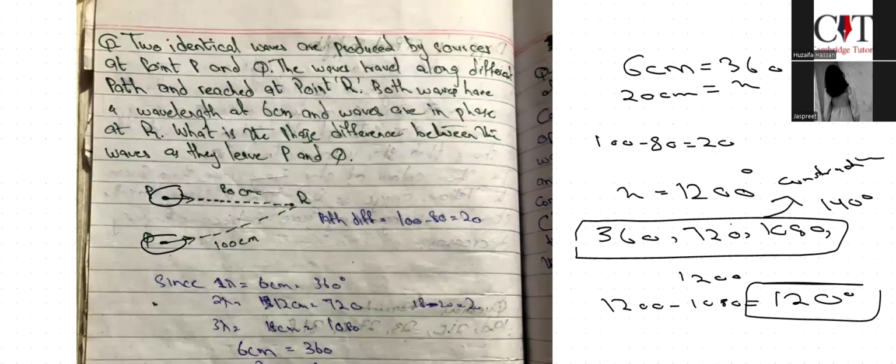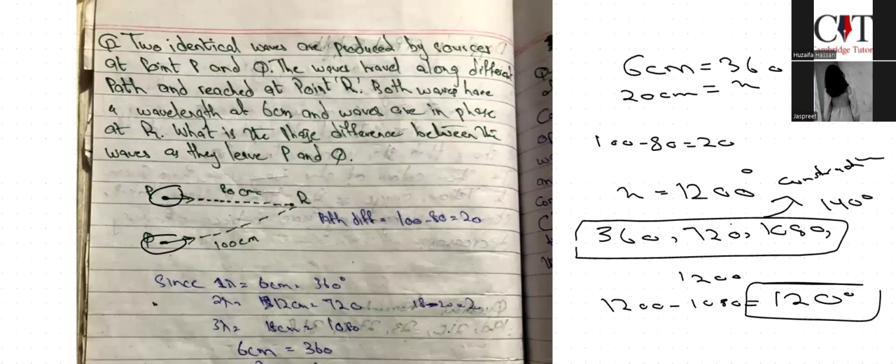Yeah. So always remember that if that angle is coming larger, then you have to subtract it by the waves in phase. And we know that the waves are in phase when the angle is either 360, 720, 1080, 1440, and further on.